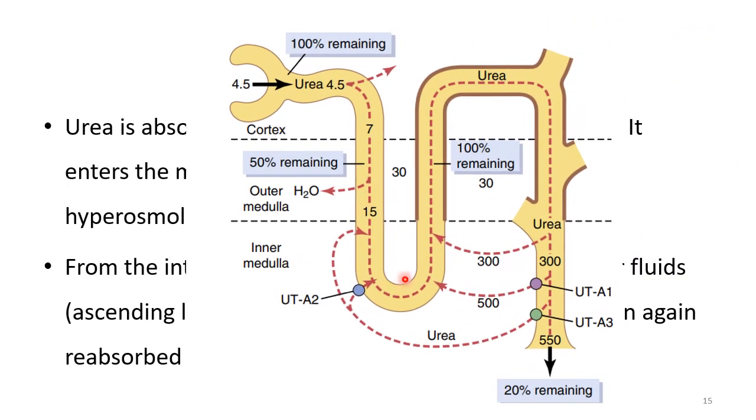So maybe you can also draw this diagram showing how this urea, first it is filtered from the glomerulus, it goes through the tubule until it reaches the collecting duct. From there it is reabsorbed by this transporter, and then it is transported back into the tubular fluid. Again it goes up, reaches the collecting duct, and this cycling of urea goes on. Okay, so that was the role of urea.